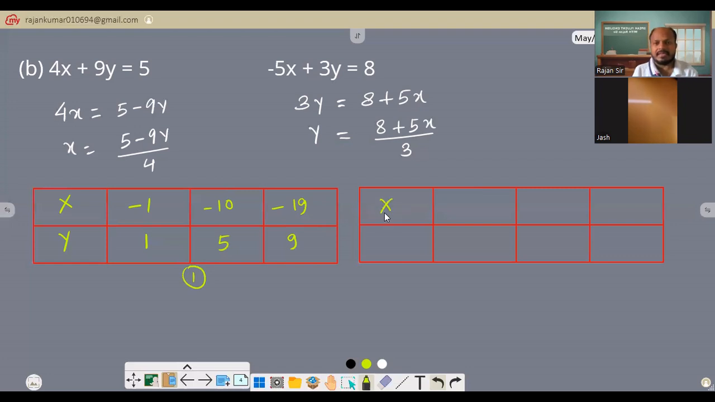Here is the x and here is the y. Now you have to put the value of x to get the y, right? If I put x is 2, 5 times 2 is 10, 10 plus 8, 18, 18 divided by 3, 6. Done. Next,